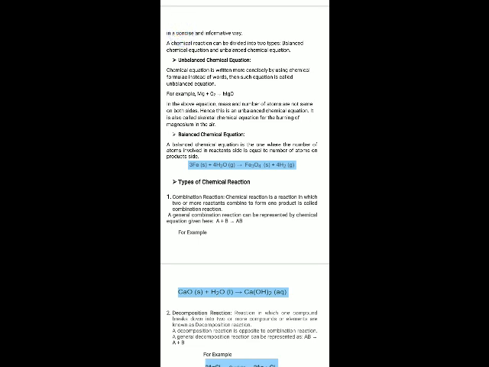So students, this was the first part of our chapter. In the second part we will study the types of chemical reactions.